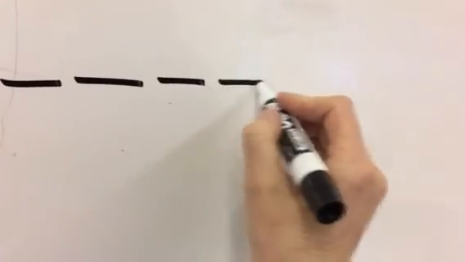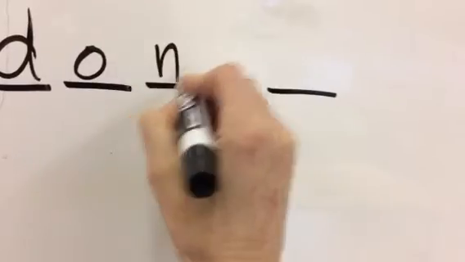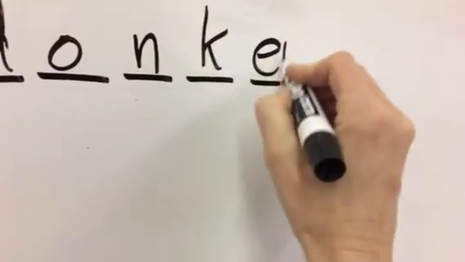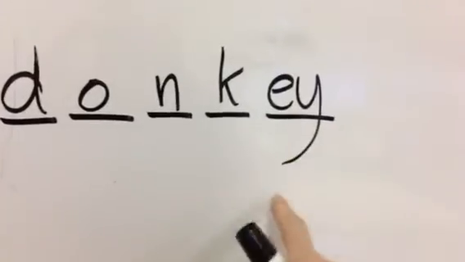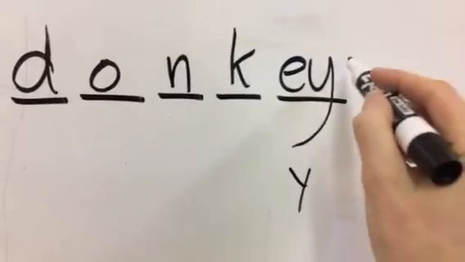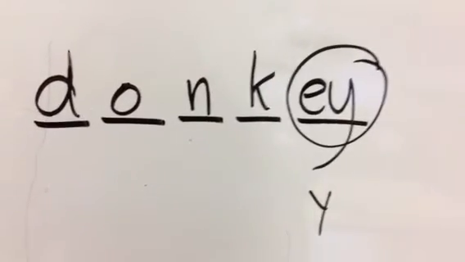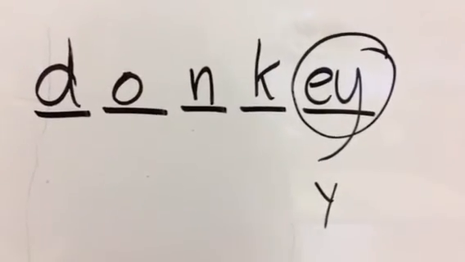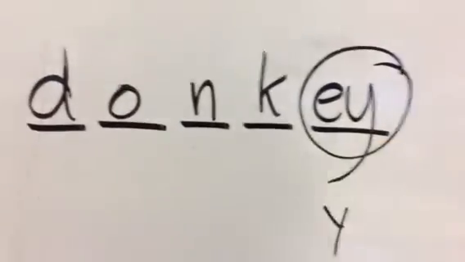Number 9 is donkey. D-O-N-K-E-Y. E at the end of the word is going to be an EY or a Y, but it is an EY in this case because donkey is a thing. It's a noun. I can't change it to donkeyer or donkeyest. It stays EY. Final word is Easter.